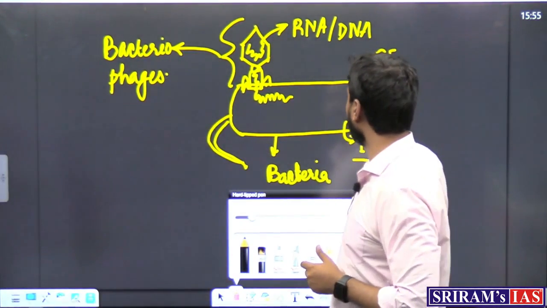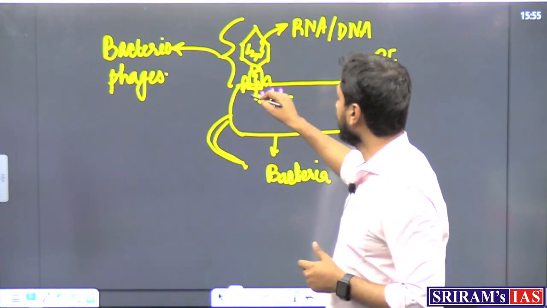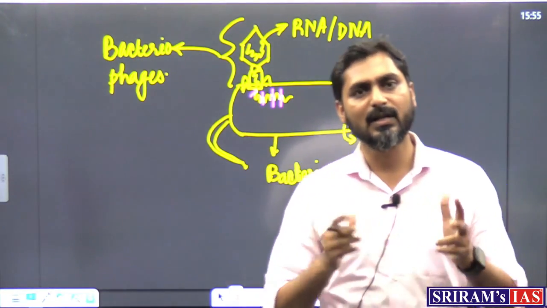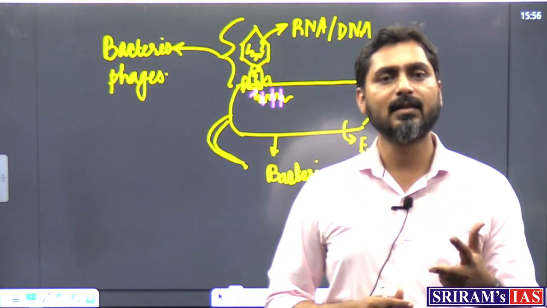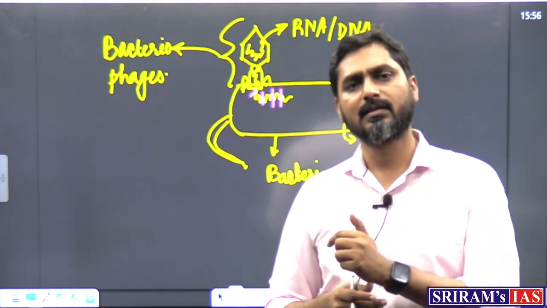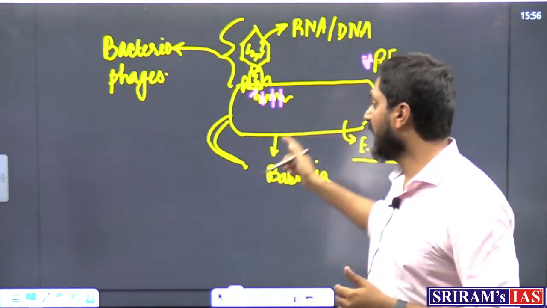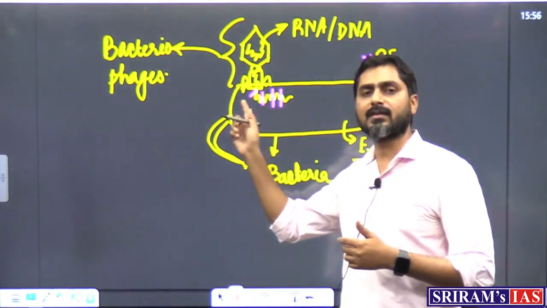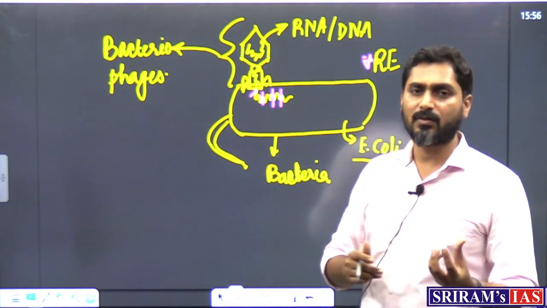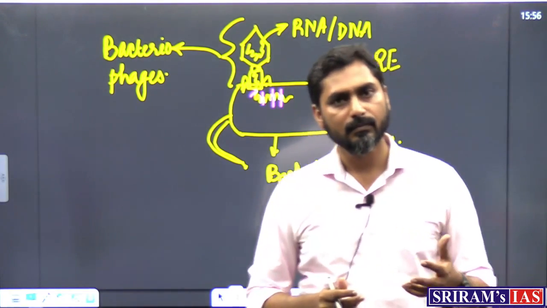This RE enzyme cuts the RNA or the DNA of the virus at multiple places. So what is happening in this case? The virus attacked the bacterium and inserted its genetic material, but it is not able to multiply. Why? Because the bacterium has produced restriction enzymes which have cut the genetic material in multiple places. So the information which this RNA or DNA had for multiplication is lost.